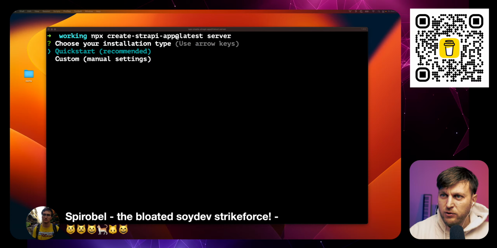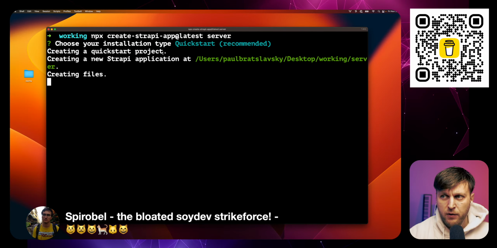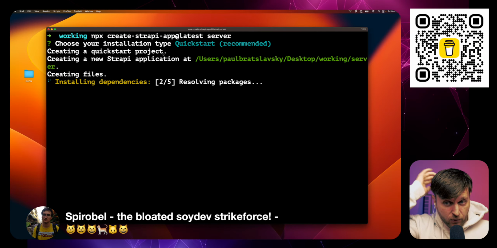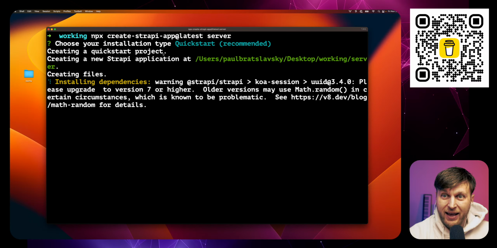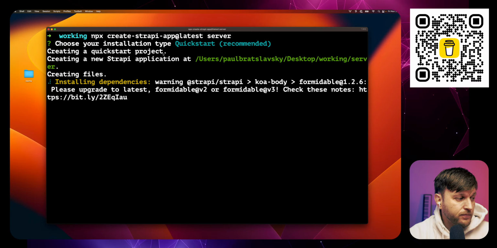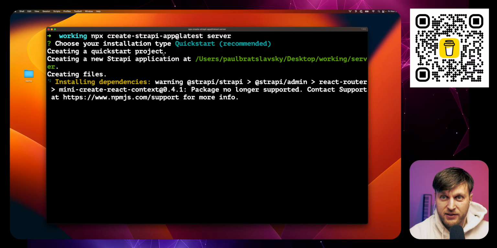I hope so. So we're going to do quick start, which will set up our local instance of Strapi running with SQLite, which is perfectly fine for what we're doing. And what we want to do is basically get started with our API as fast as possible. And I got to remind myself to not dangle my feet underneath the table and touch any wires, because that seems to be what freezes the camera. Anyway, so once this is installed, we'll be good to go.